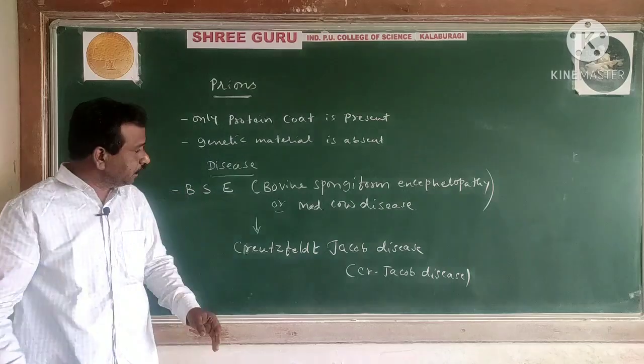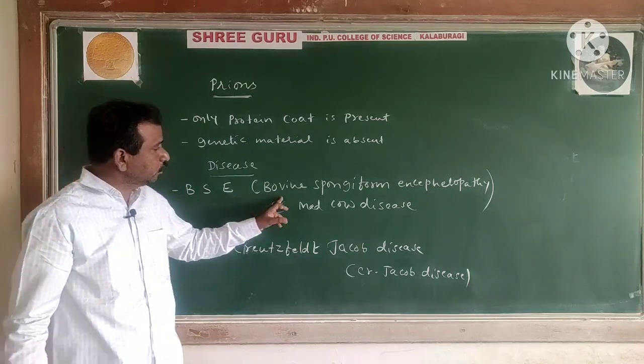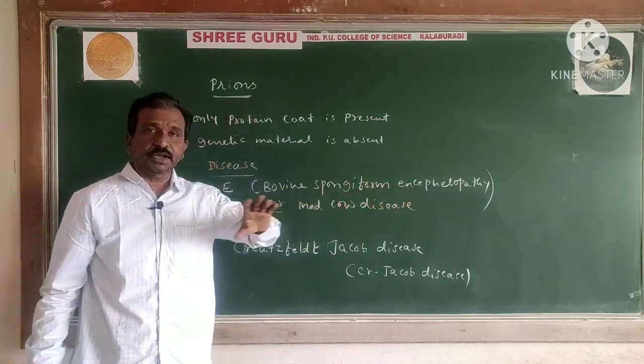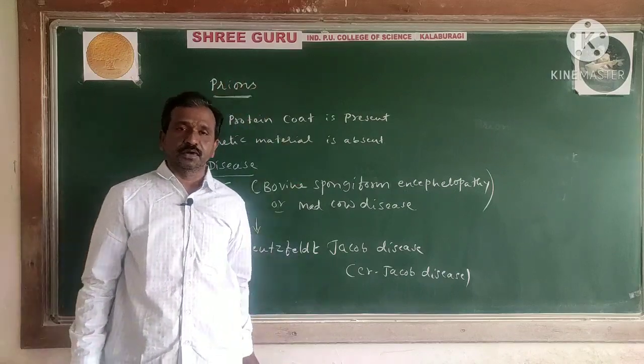The disease we call BSE, bovine spongiform encephalopathy, is a neurological disorder.